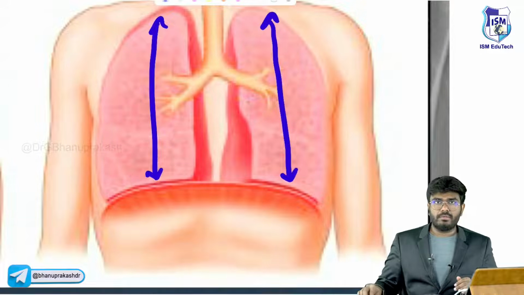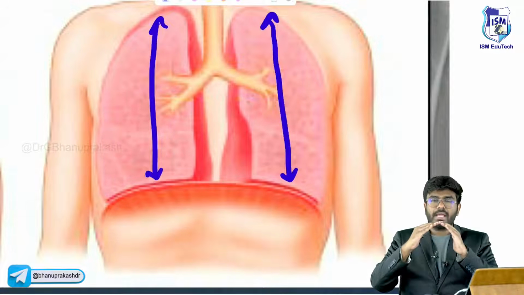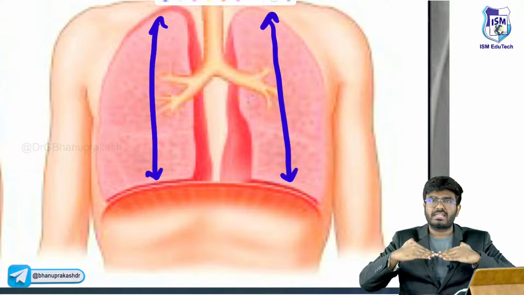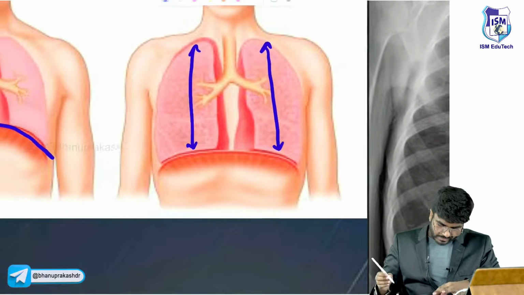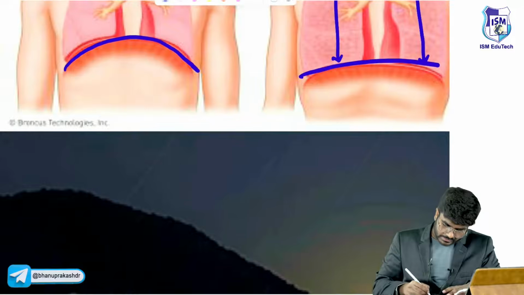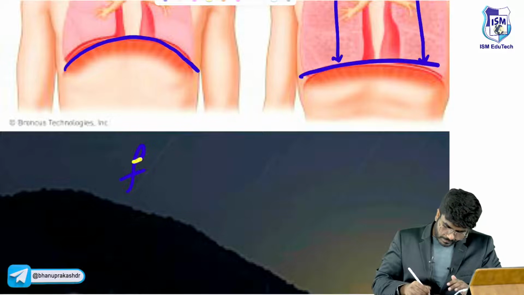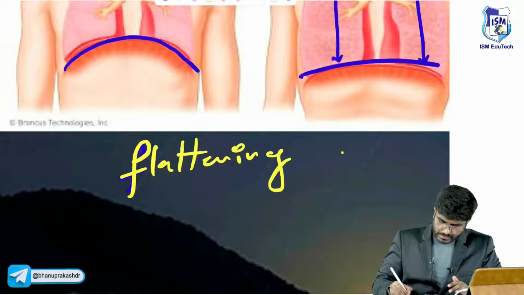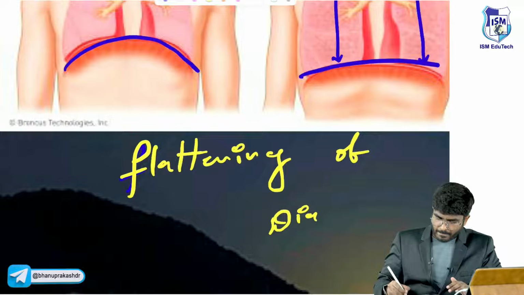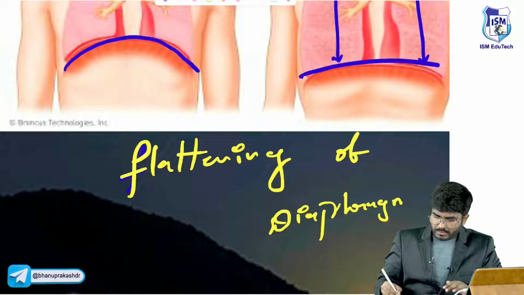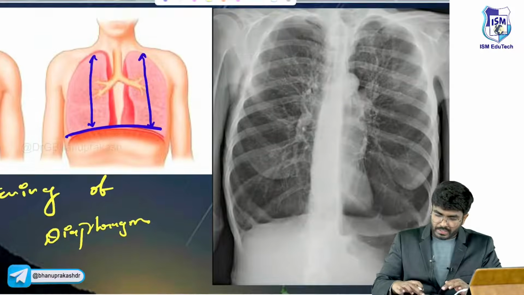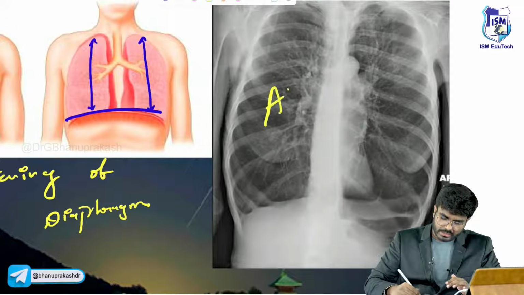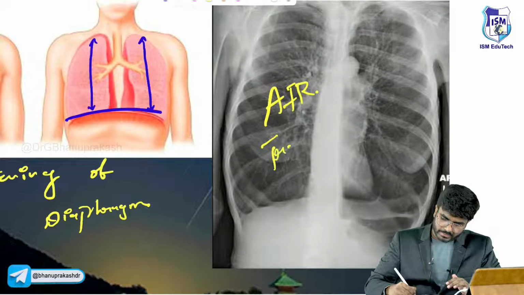As the lungs increase in size, what happens to this dome shape? It is going to become flat. So there will be flattening of the diaphragm, and you can also see the large, voluminous lungs. These are examples of air trapping.